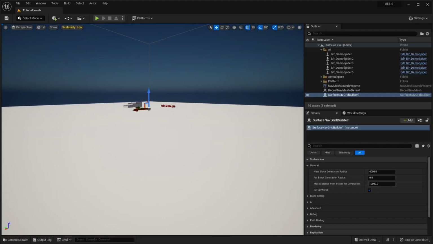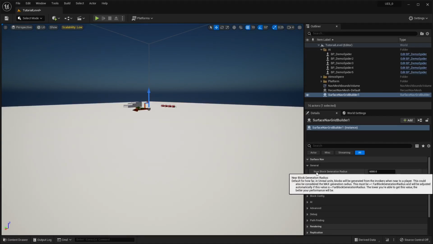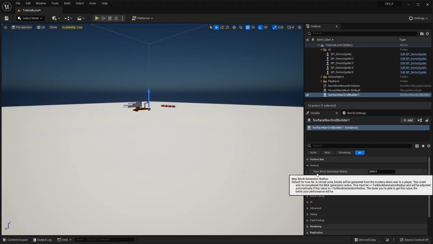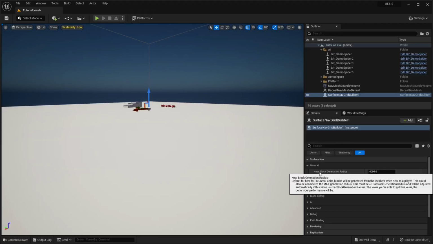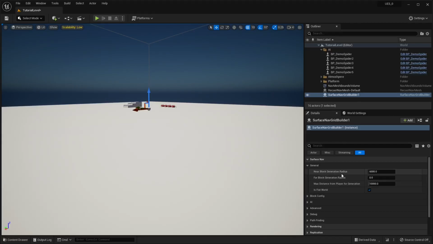Now you also have these two here, the near block generation radius and the far block generation radius. Near and far refer to how close the player is to the invoker. So when the player is near an invoker, its block generation radius is going to be this far.